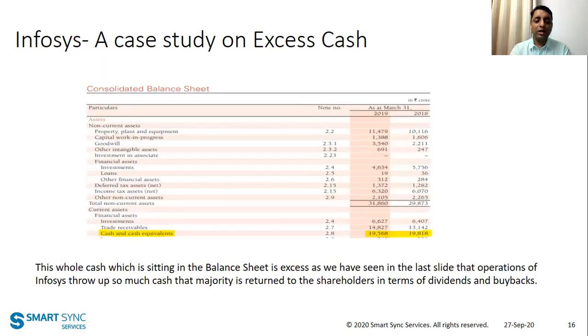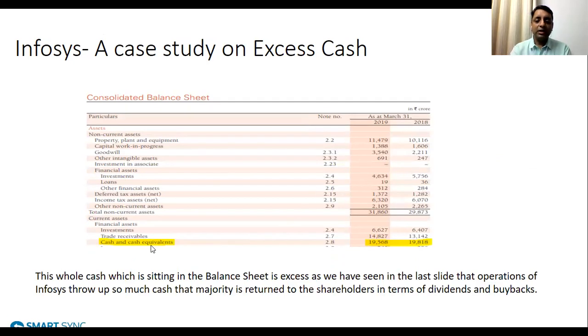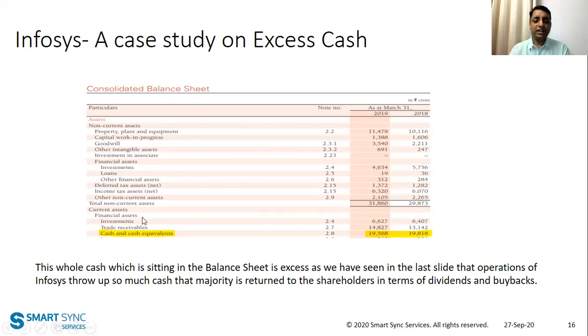Now, hypothetically speaking, if we find that the cash sitting on the books of Infosys over here is 19,568 crores, and they don't have any M&A plan for the foreseeable future, don't you think this cash is just idle?